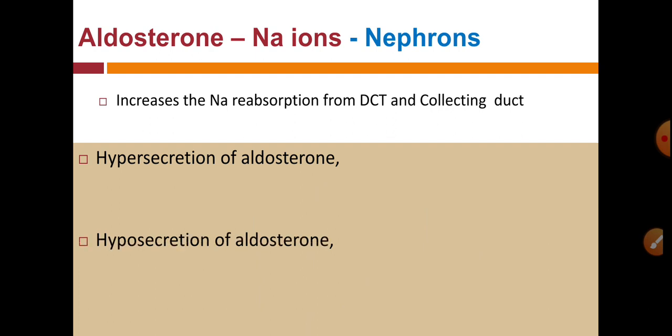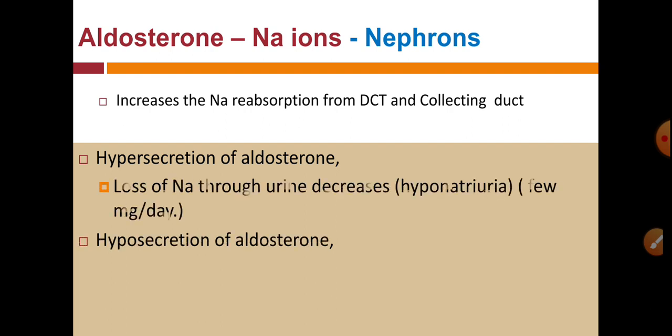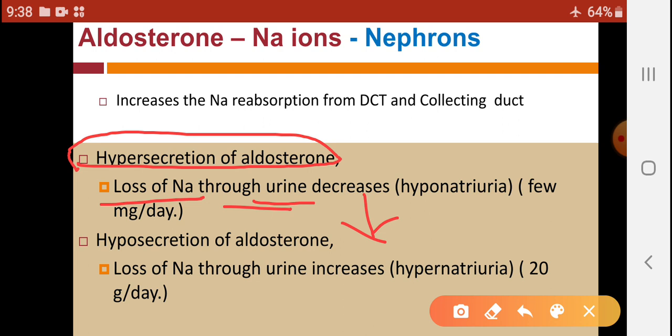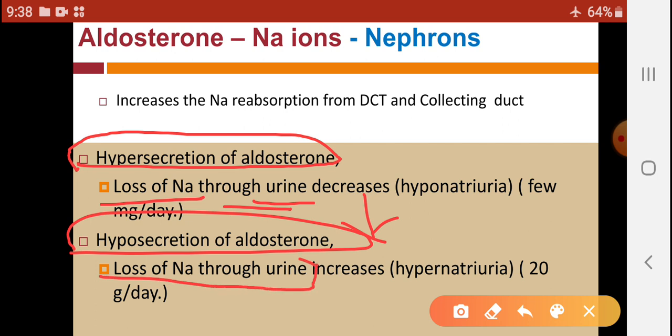Sodium reabsorption from the DCT and collecting duct is carried out with the help of aldosterone. When aldosterone is secreted in excess, that means hypersecretion, the loss of sodium through the urine decreases, while hyposecretion of aldosterone results in an increase in sodium excretion through the urine.